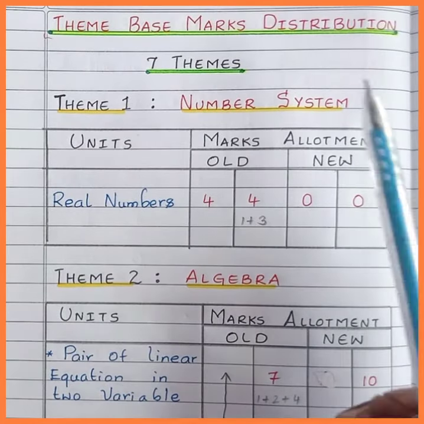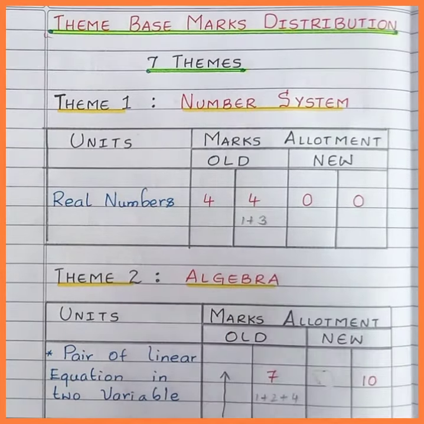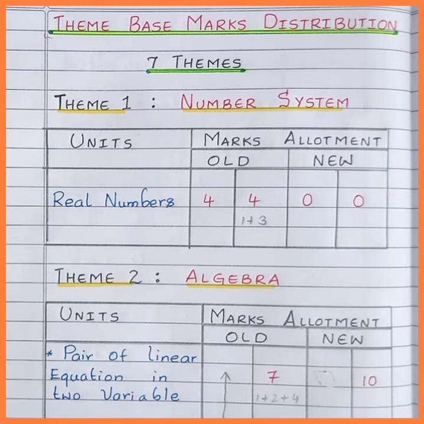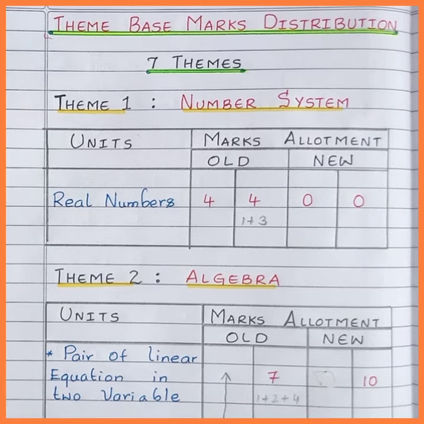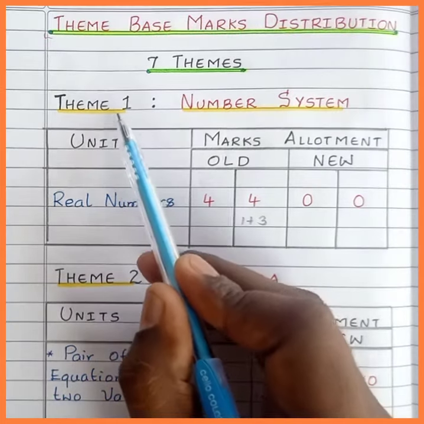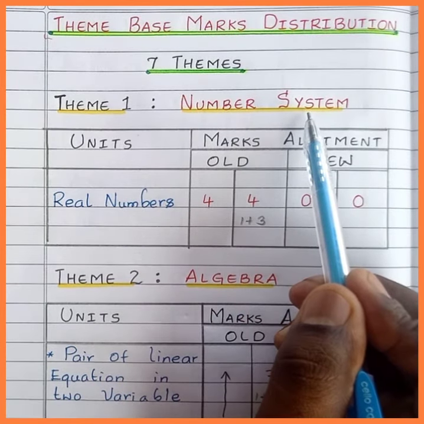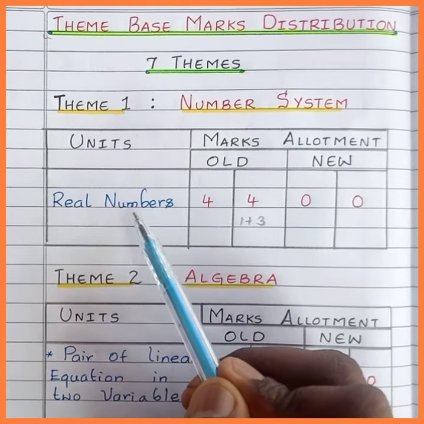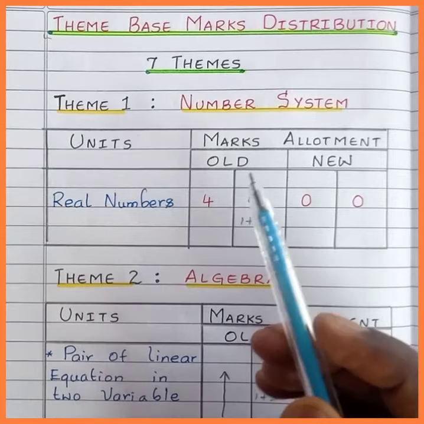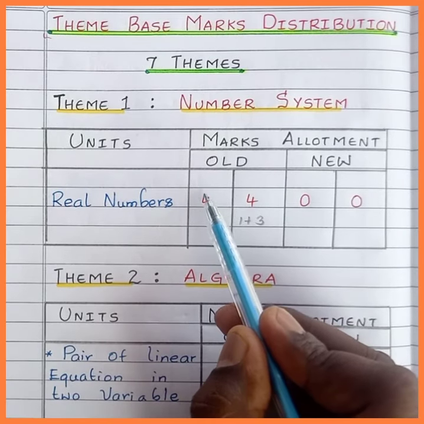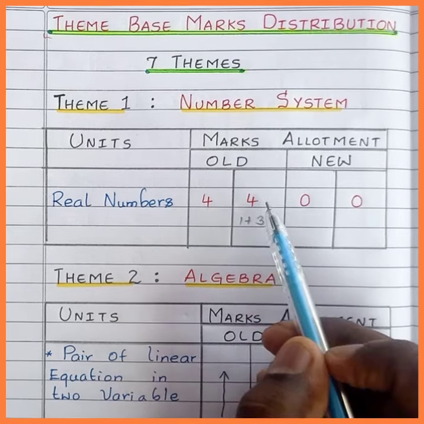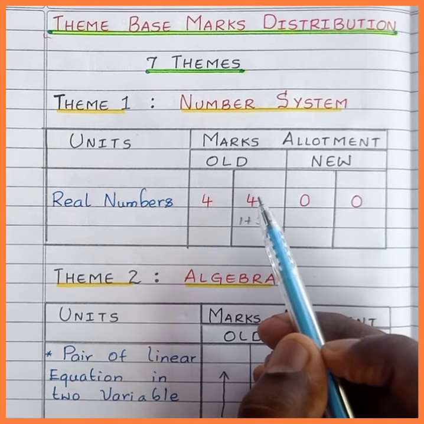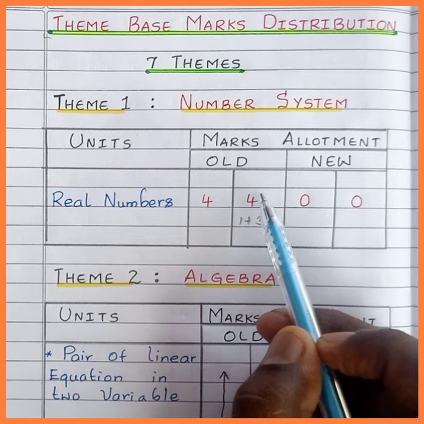Theme based marks distribution. In mathematics, we have 7 themes. Theme 1, number system. In that, we have the unit real numbers. The marks allotted for the unit real numbers is 4 as per last year's theme based marks distribution, but this year this unit is completely deleted. Therefore, the new allotted marks for this unit is 0. That means we are not expecting any questions from this unit.